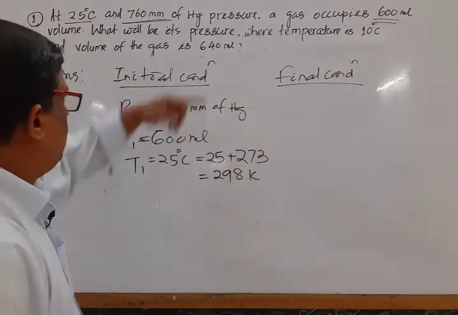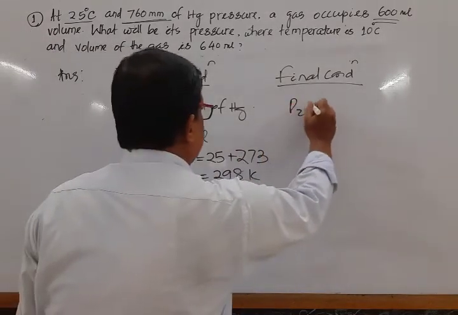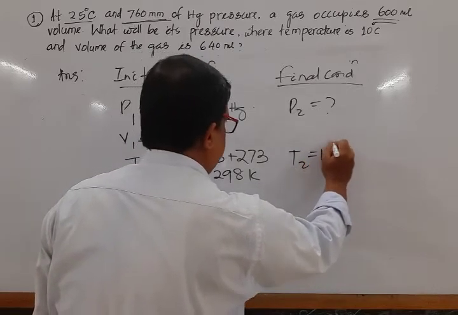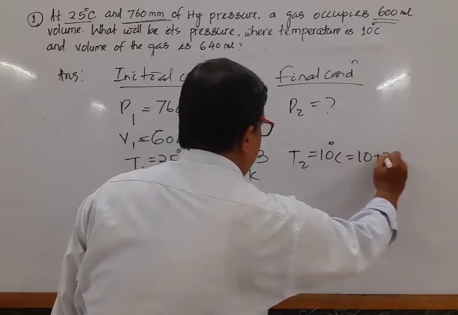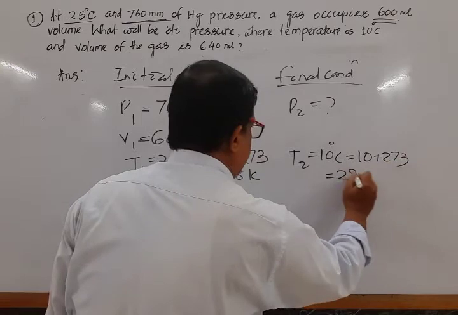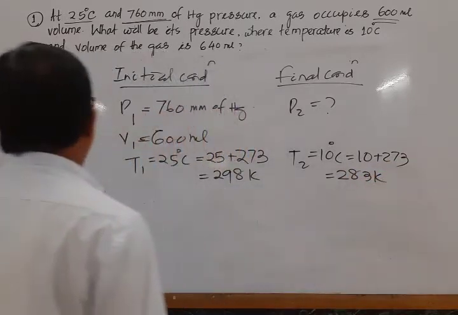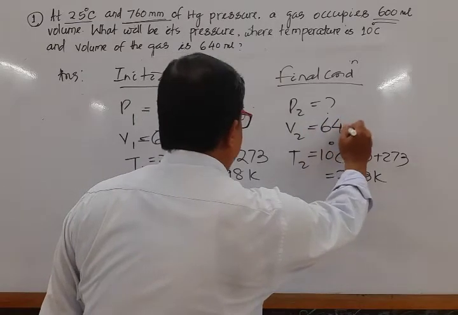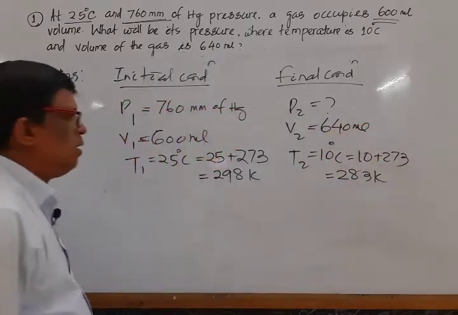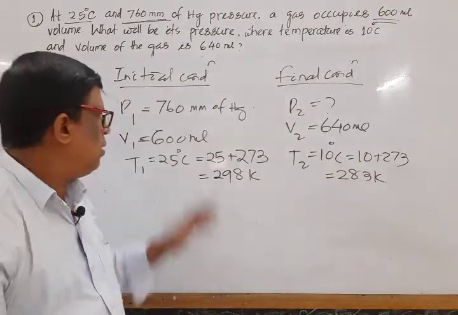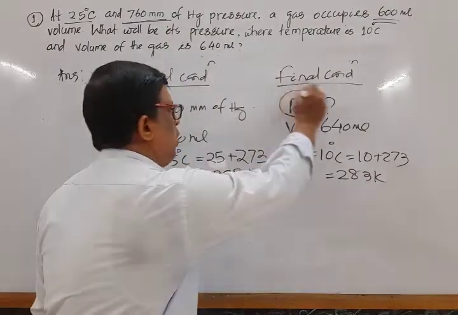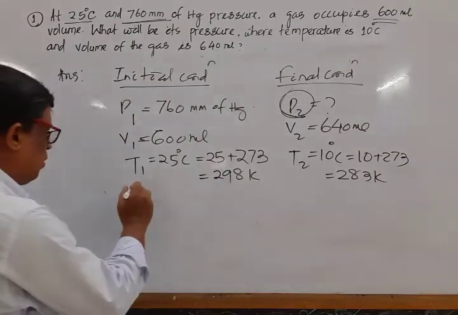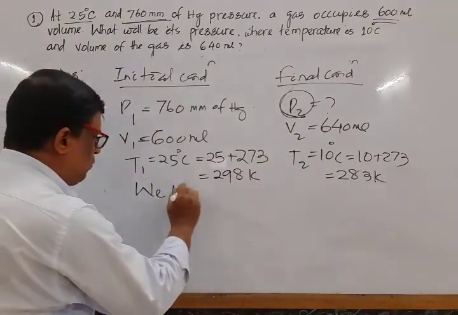Then what will be its pressure? P2 is the question mark. For the temperature T2 equal to 10 degrees Celsius, which is 10 plus 273 equal to 283 Kelvin, and the volume of the gas V2 is equal to 640 ml. Mark that. 6 parameters are there, 5 parameters given. We have to calculate P2 by applying similarly. Note down.